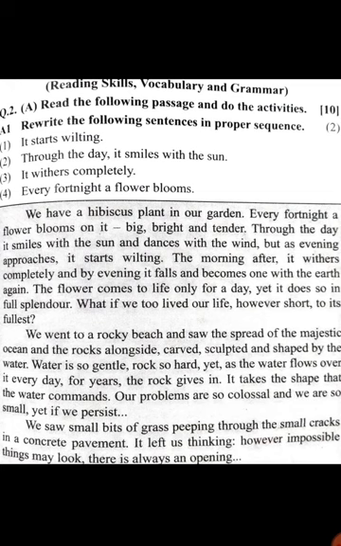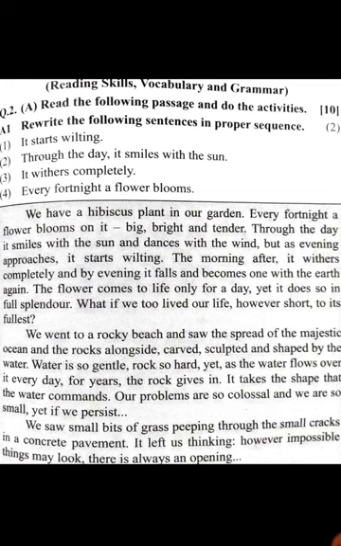It started wilting. Through the day it smiled with the sun, it withered completely. Every fortnight a flower blooms. So children, which sentence will come first? See the paragraph and tell me. It started wilting? No. Through the day it smiled with the sun, it withered completely.